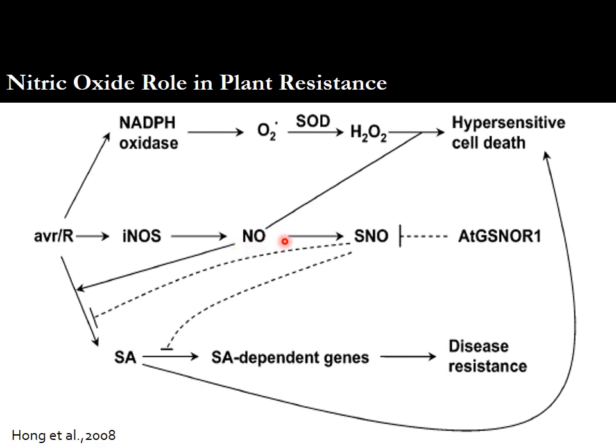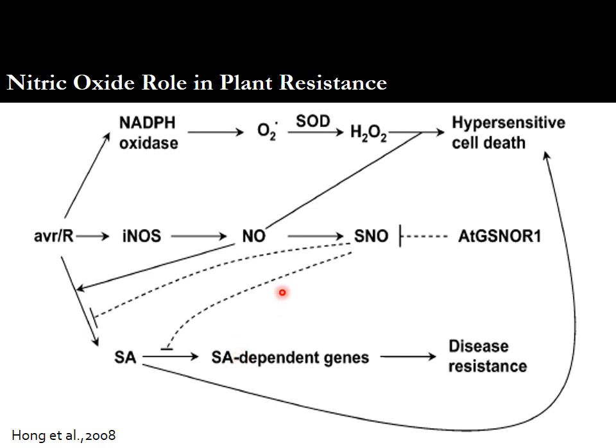But if the nitric oxide level increases, it results in the production of SNOs, and these SNOs play a negative role in plant resistance and promote susceptibility. These SNOs not only check the production of salicylic acid but also affect the reception of salicylic acid by the NPR1 gene. In both cases, systemic acquired resistance is not possible.